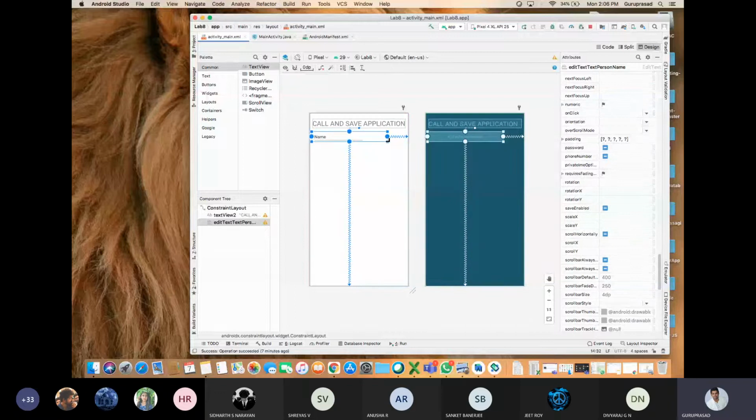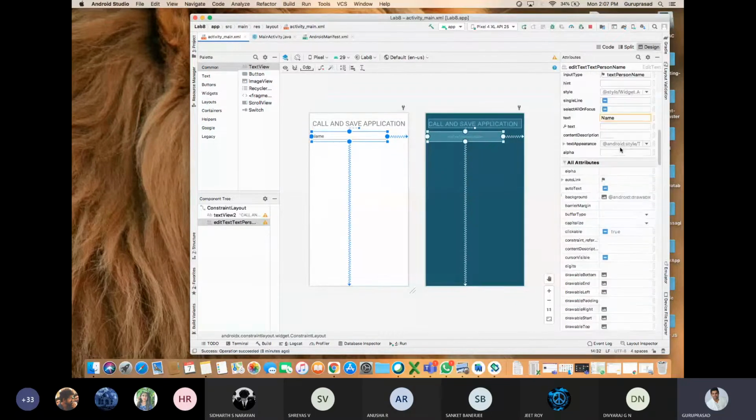Before dragging this, I can change the size also. Then there is a name. By default, it is saying name. I don't want that text. Delete it, enter. But I need an int.